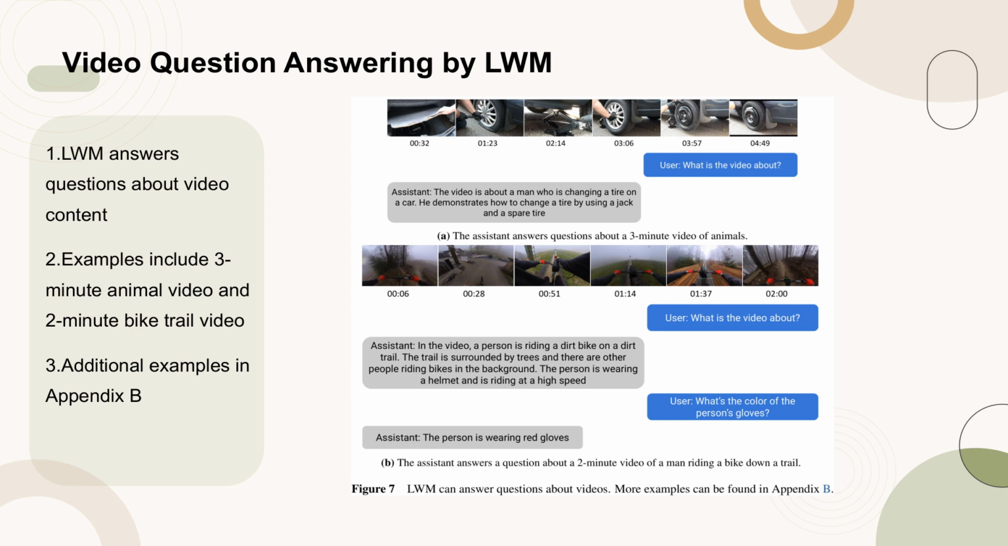The examples provided include a 3-minute video of animals and a 2-minute video of a man riding a bike down a trail. These examples showcase LWM's ability to understand and respond to queries about video details. More examples of LWM's video question answering capabilities can be found in Appendix B.